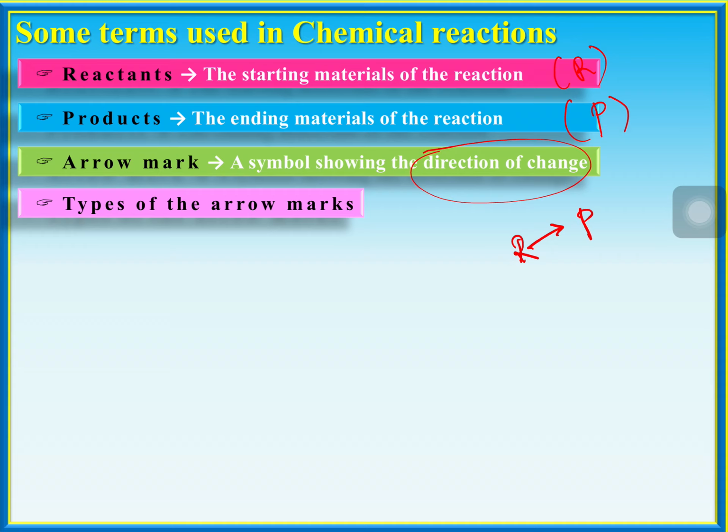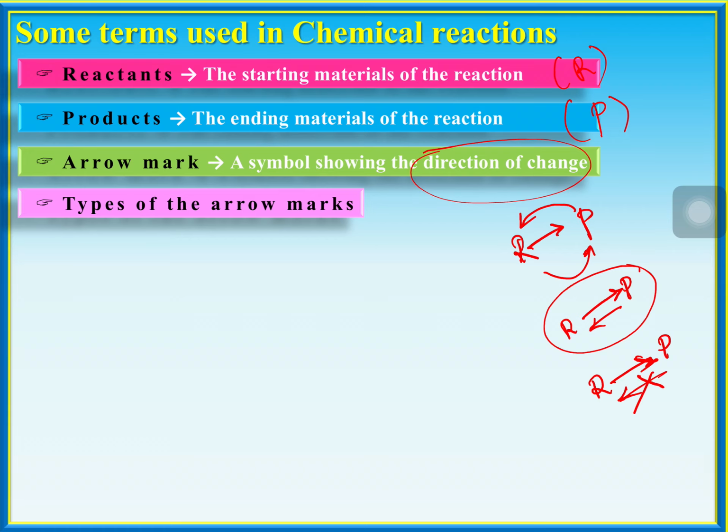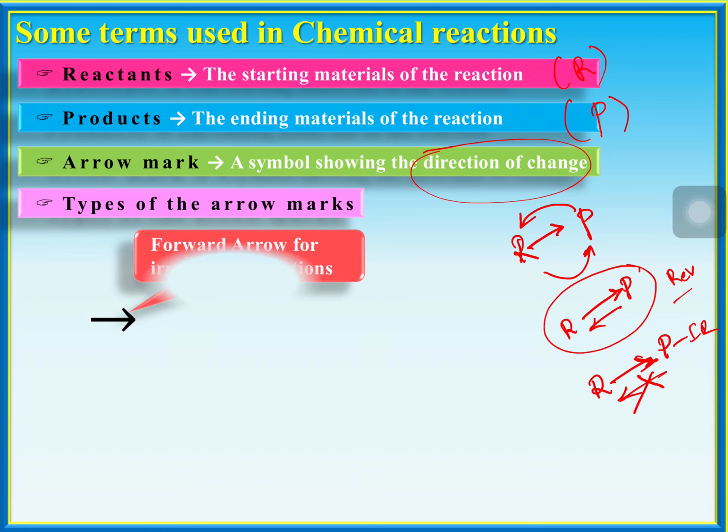In physical changes and chemical changes, I used two terms. Physical change is reversible, meaning reactants can be changed into products, and products can be changed back into reactants. Such types of processes are called reversible processes. What are irreversible processes? Once the reactants are converted into products, you cannot get back the reactants. So this is irreversible, this is reversible. So types of arrow marks, we will look at the types of arrow marks.